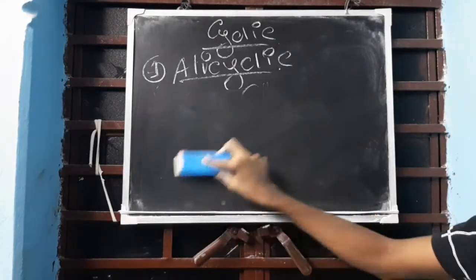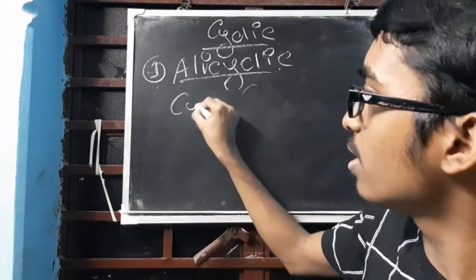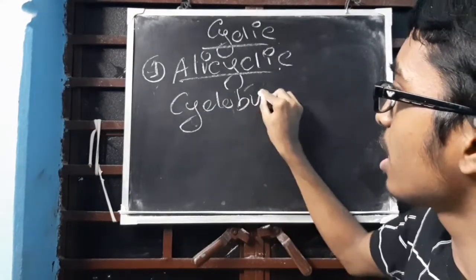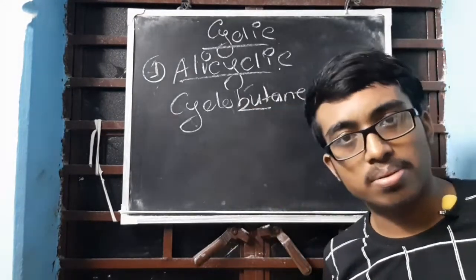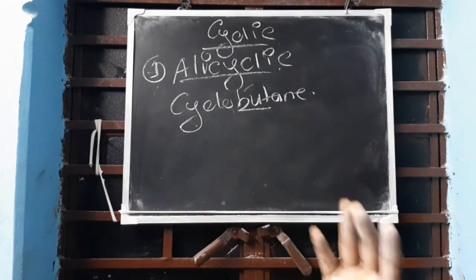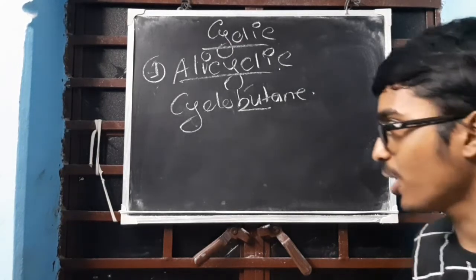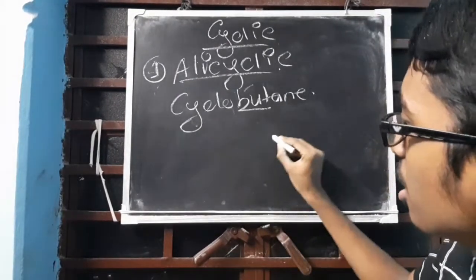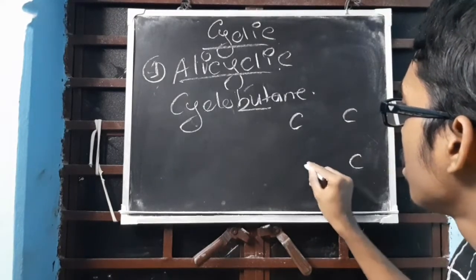So these are the alicyclic compounds. One example I will give: cyclobutane. Clear? Now we will see what butane is. What is but? How does it come? Just hold on for some time, I am coming to it after a minute. Cyclobutane. Clear? The structure is carbon, carbon, carbon, carbon.